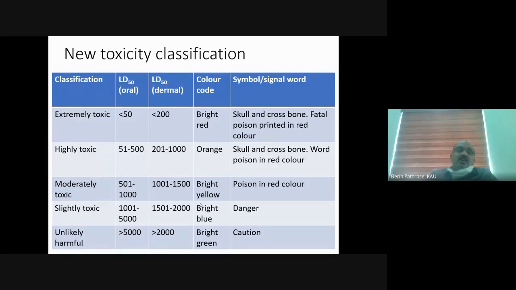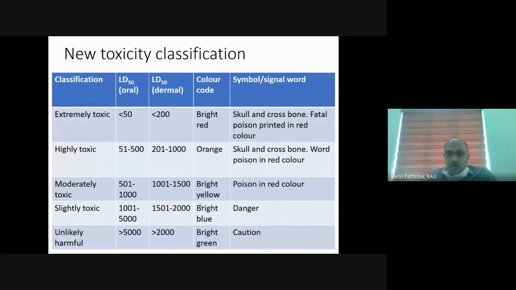In the highly toxic category, the color code changes: orange is followed instead of bright yellow.